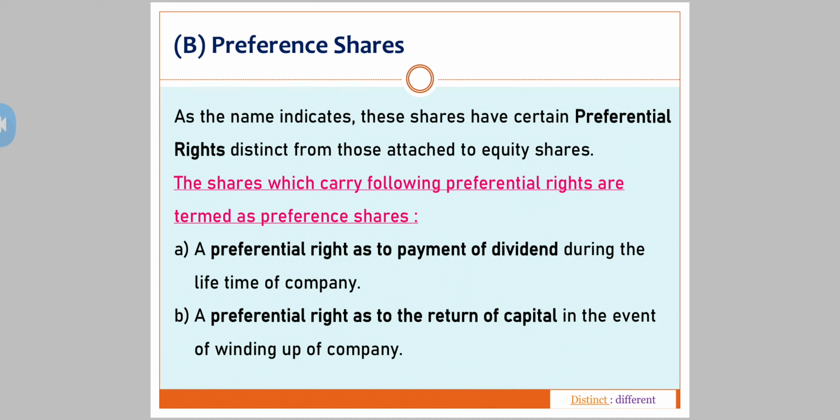A preferential right as to payment of dividend during the lifetime of the company. The second one is a preferential right as to the return of capital in the event of winding up of the company, or I can say when the company is closed. The two most important points: preferential right as to payment of dividend, preferential right as to return of capital. Now what do you mean by distinct? Distinct means different.